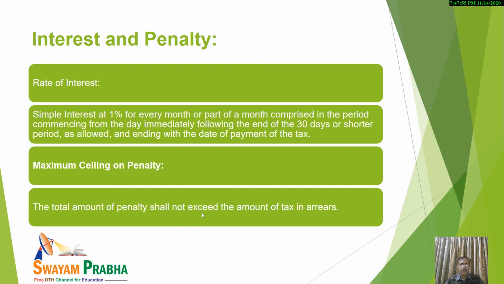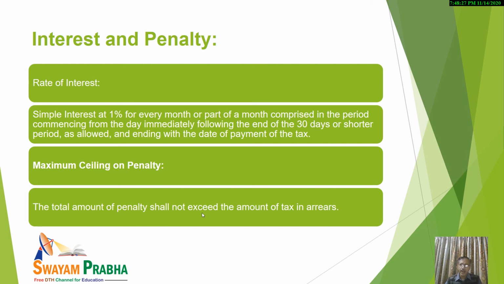In case the assessing officer feels that it will be detrimental to the interest of revenue to provide a 30 days period, even a period of less than 30 days may be given with the approval of the joint commissioner. Suppose 20 days or 15 days were given.